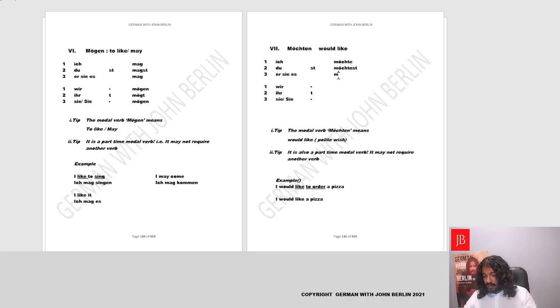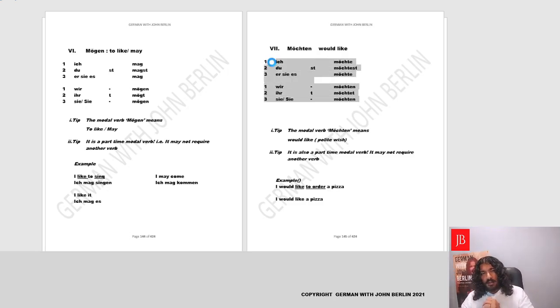Yes, let's write here möchte, wir möchten, very good, ihr möchtet, sie, sie möchten. Fantastic. So we got the hang of the verb. The meaning of möchten, as I said, is would like.